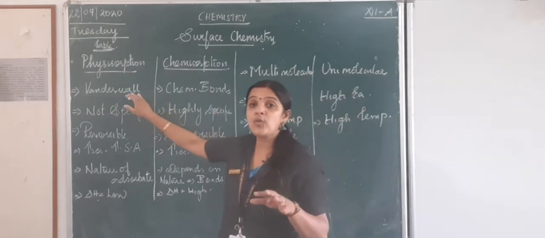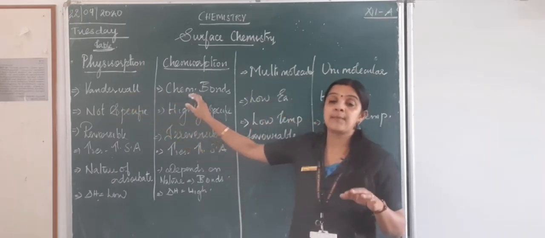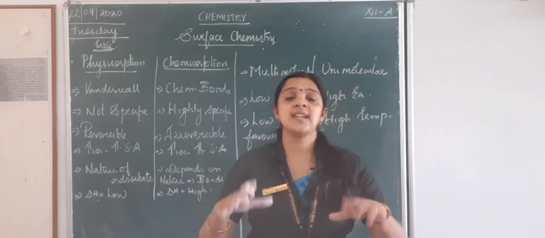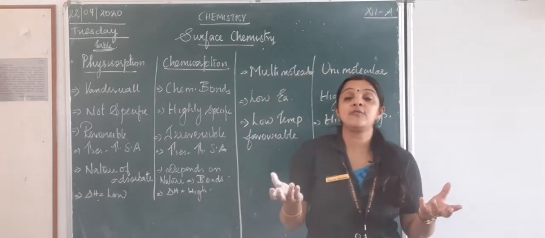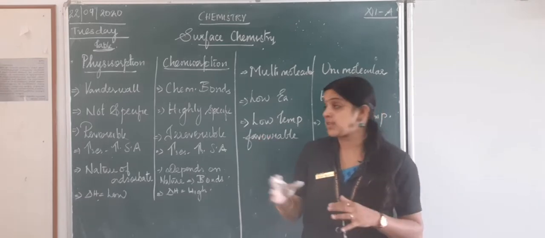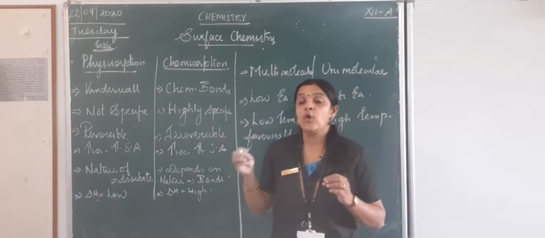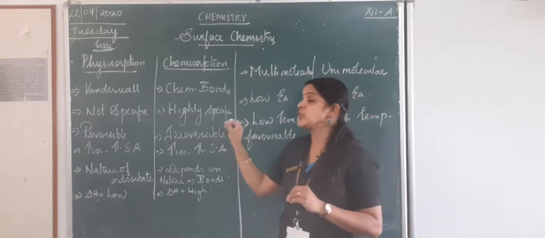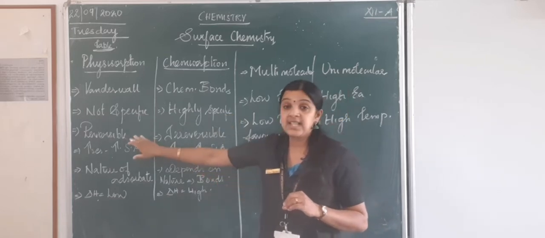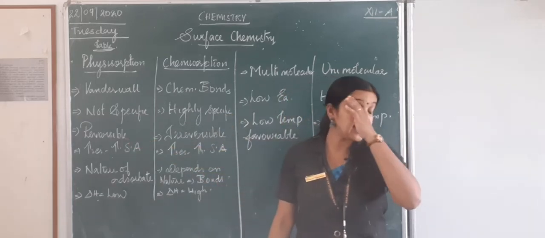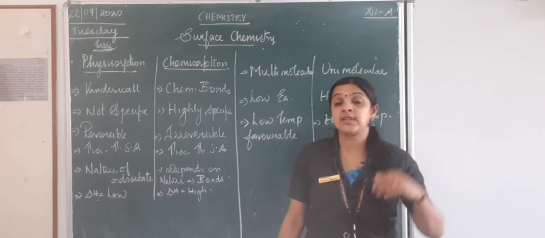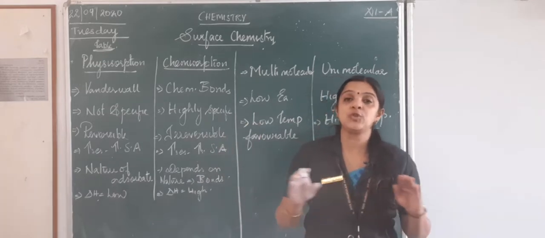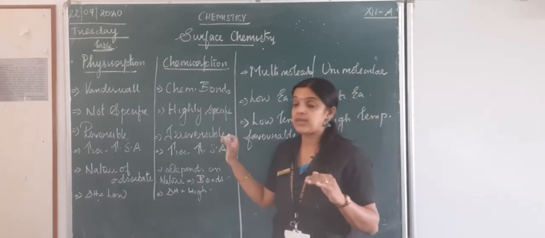So here, weak van der Waals forces; here, it involves a chemical bond. Physisorption is not specific, meaning any gas can come and accumulate because there is no involvement of chemical bonds, but chemisorption is highly specific. Only those adsorbates which are able to form a chemical bond get adsorbed here. Physisorption is reversible. It can occur in the reverse direction also. The particles can also get released. But in chemisorption, once it gets accumulated, you cannot remove it. So this is irreversible.